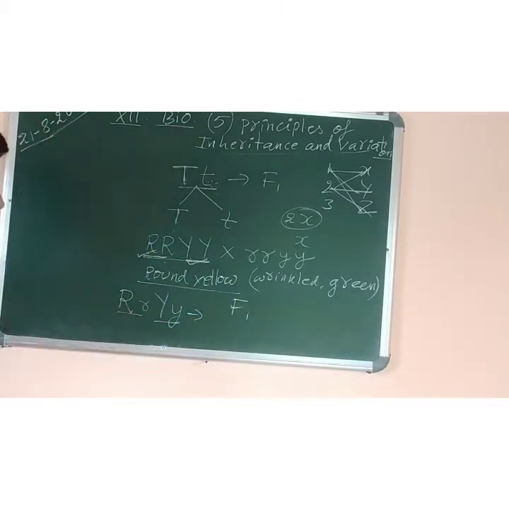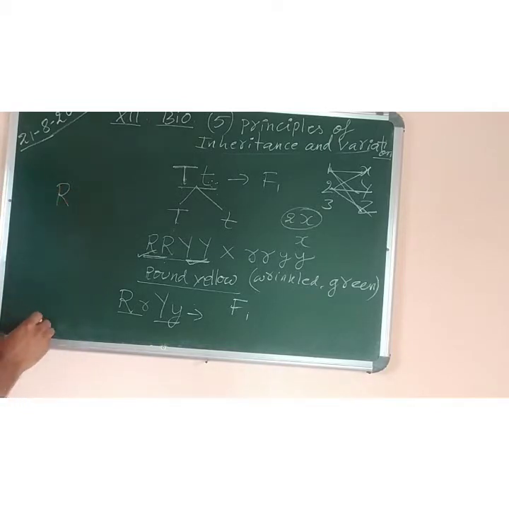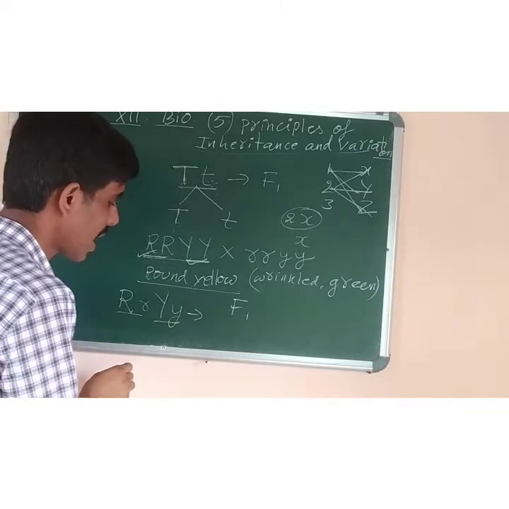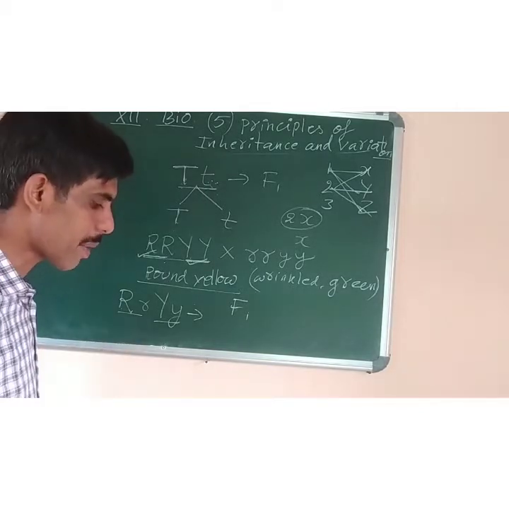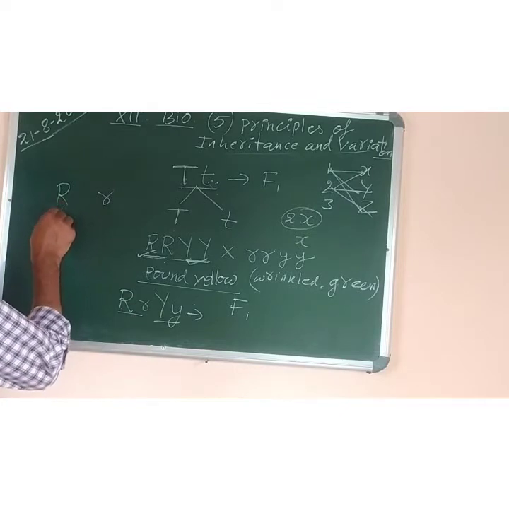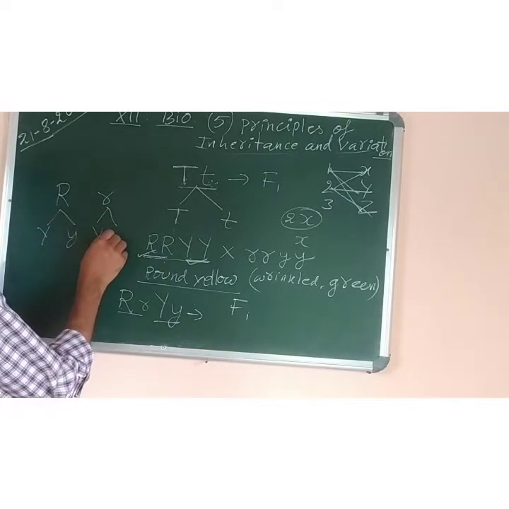First you write the gametes which are there, like capital R is there and small r is there. First you take capital R and small r. And then here you can take capital Y, small y. Here also you can take capital Y, small y.